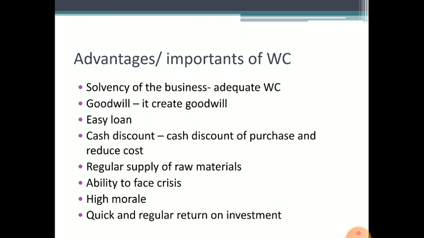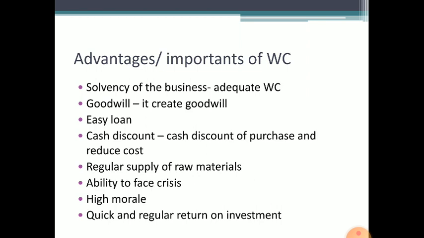Suppose a business has been established by investing money in fixed assets. But for the running of that business, there is no money in working capital. What will happen? The business cannot function. Thus, working capital is the lifeblood of a business.